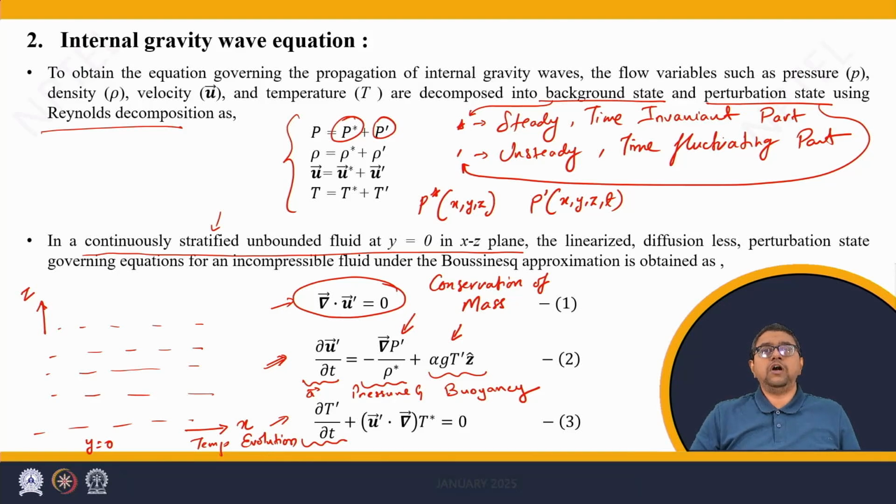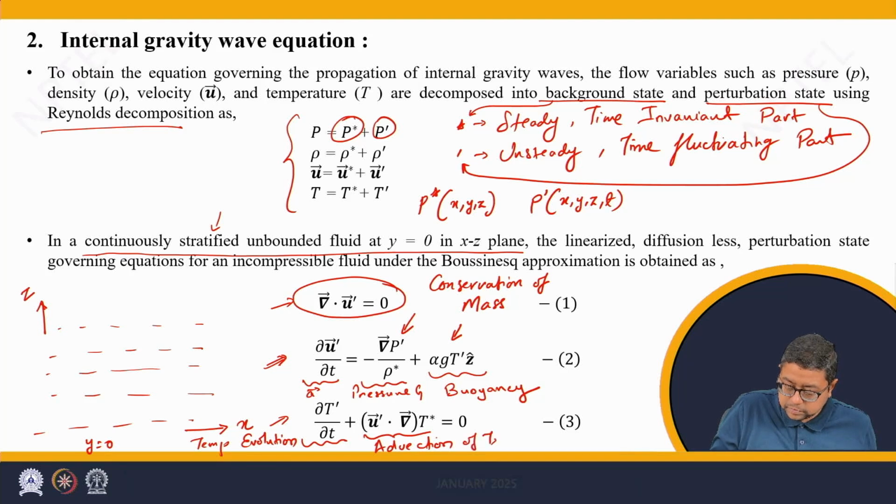The evolution of the temperature with time is being affected by the advection of temperature by the flow field. The advection of temperature is just the motion of a fluid parcel which has a particular temperature along the flow field.